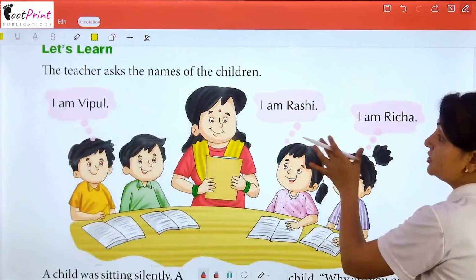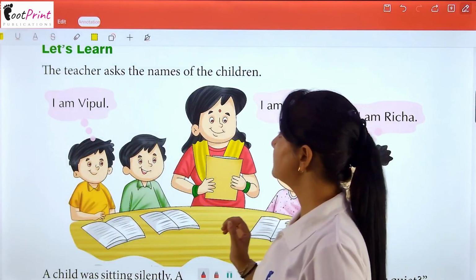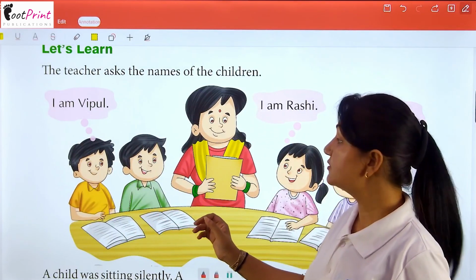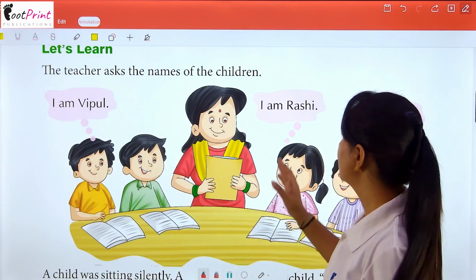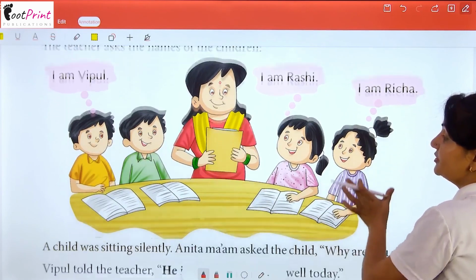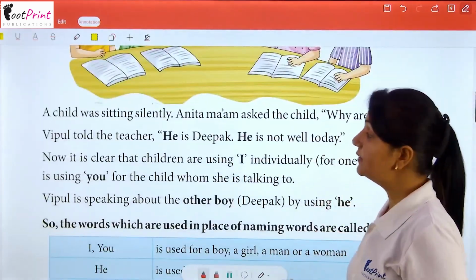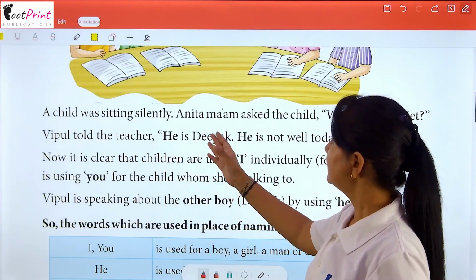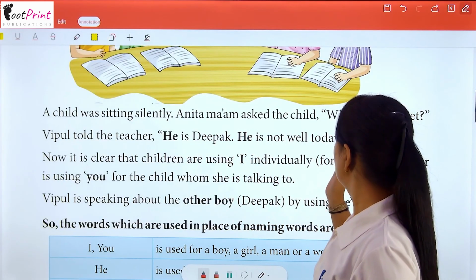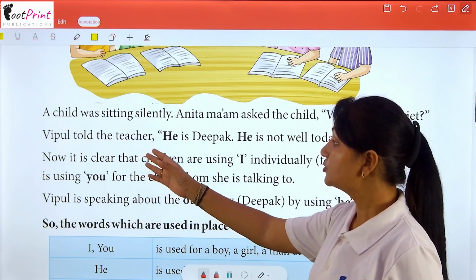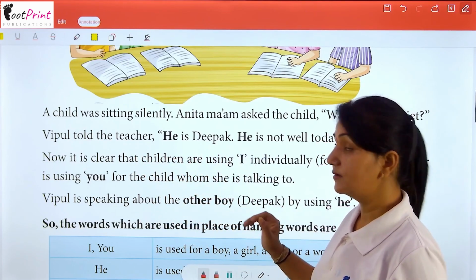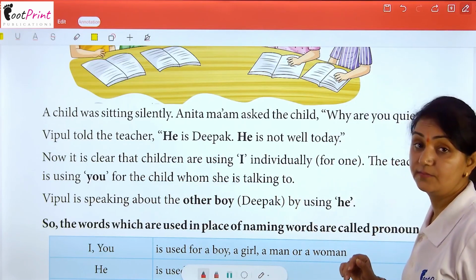Let's learn. The teacher asked the name of the children. Teacher is asking the name of the children here. I am Vipul. I am Rashi. I am Rita. A child was sitting silently. Anita ma'am asked the child, why are you quiet? Vipul told the teacher, he is Deepak. He is not well today.